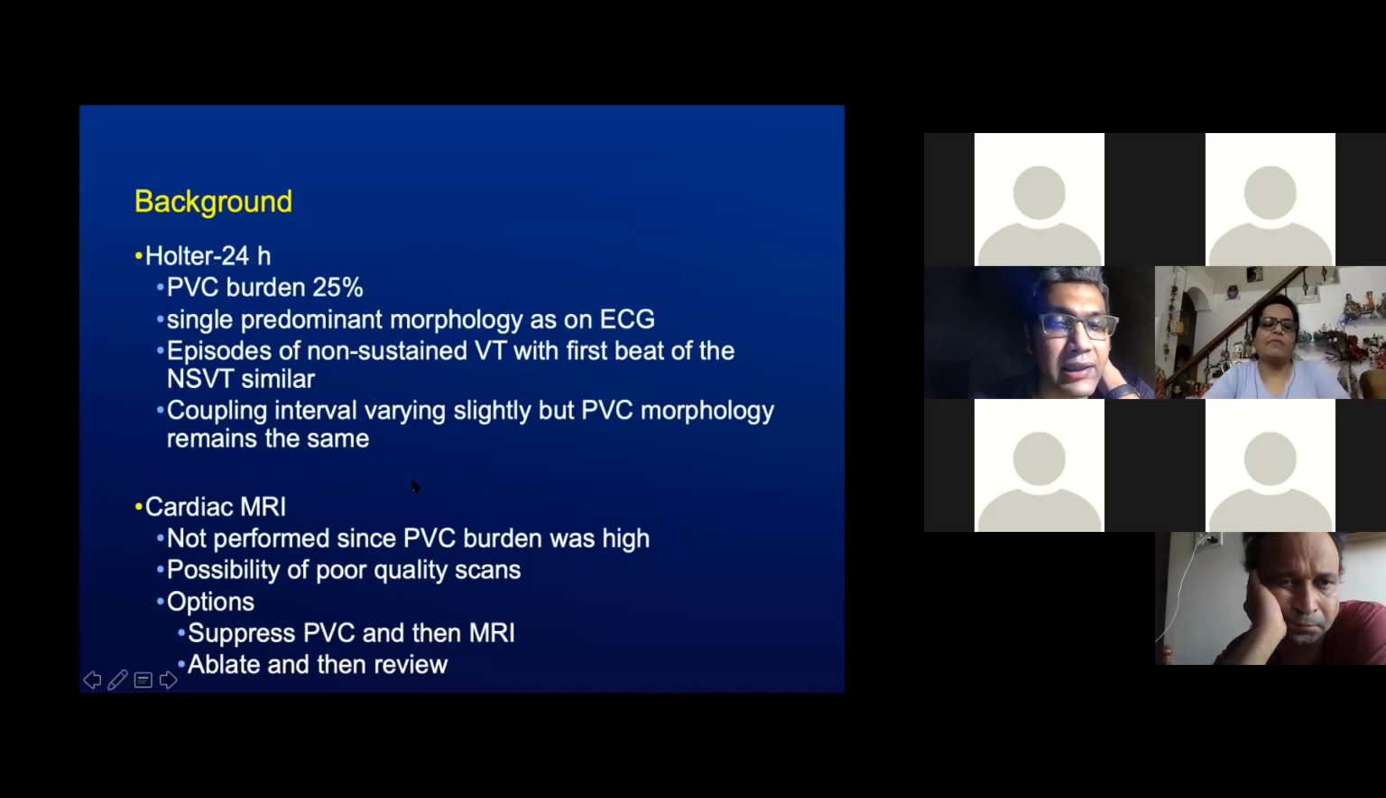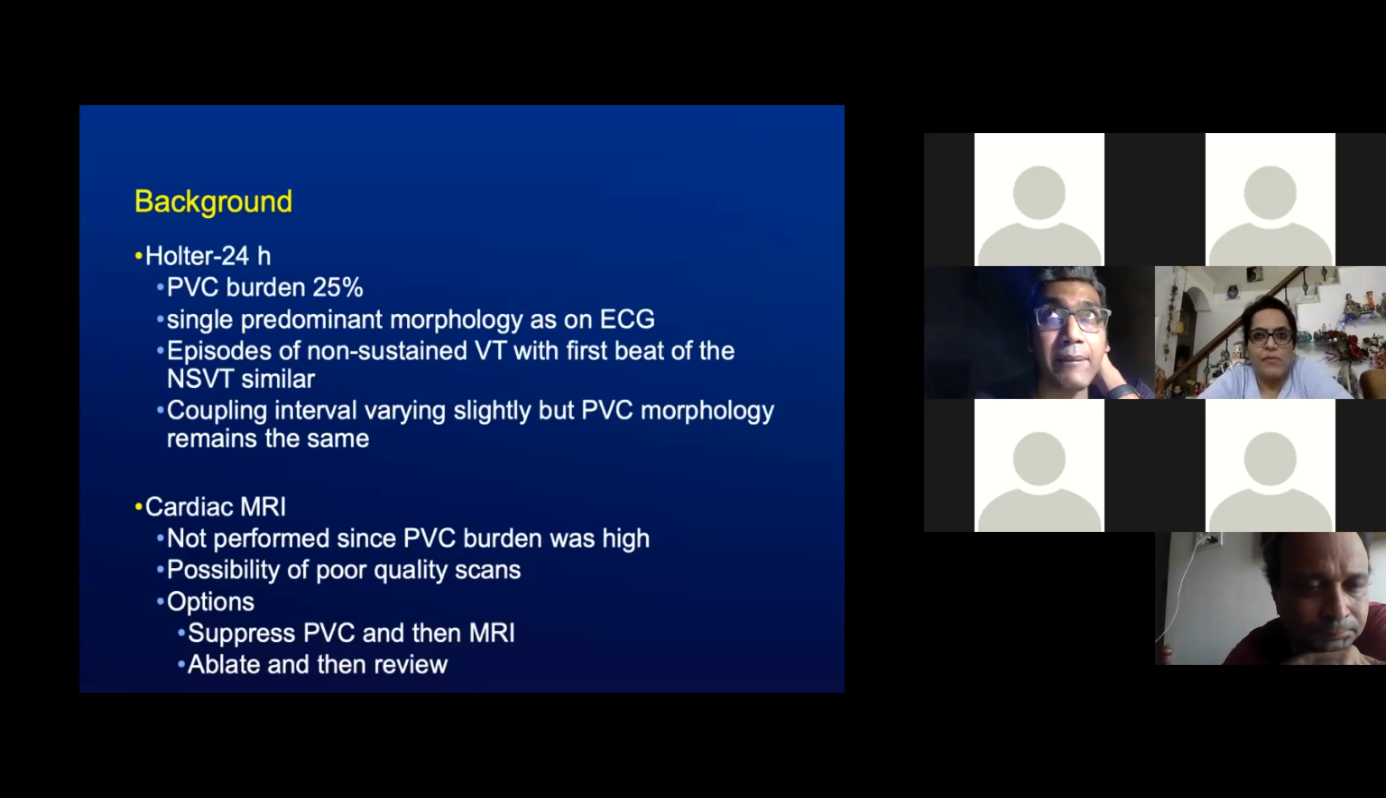Cardiac MRI was considered for this patient, but was not performed since the PVC burden was high, giving rise to the possibility of poor quality scans. The options available to us at this point of time were to suppress the PVC with medications and then perform the MRI, versus perform an ablation and then review outcomes on the ejection fraction. And if the ejection fraction still remained low, proceed with an MRI. We decided to use the second option since there was preservation of the myocardial thickness and no evident abnormality on the echo for any scarring or any abnormal infiltration.